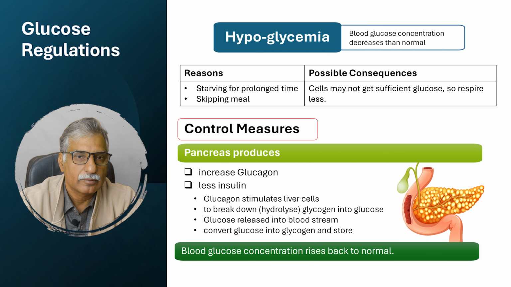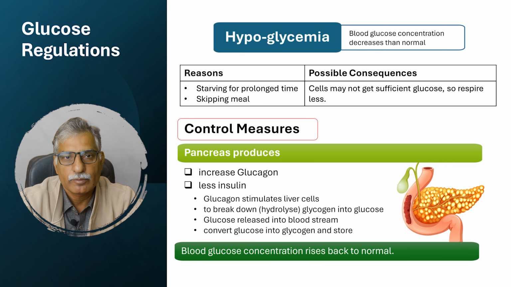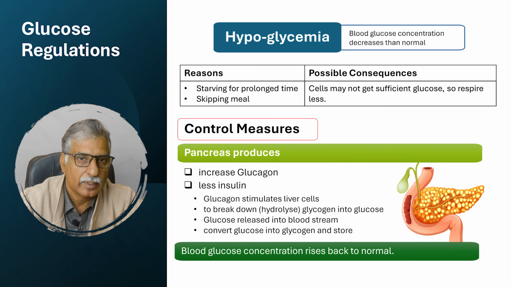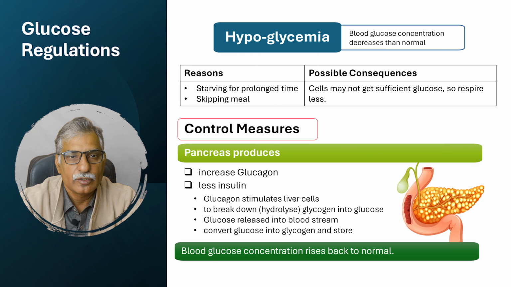There are certain circumstances in which blood glucose concentration may continue to rise, and this is what we call diabetes. Certain diabetic people may have their blood glucose concentration increased without any known reason. There are two types of diabetes. One is type 1 diabetes, that is insulin dependent diabetes, and the other is type 2 diabetes, that is insulin independent diabetes. Over here we will discuss insulin dependent diabetes, that is type 1, and that is due to